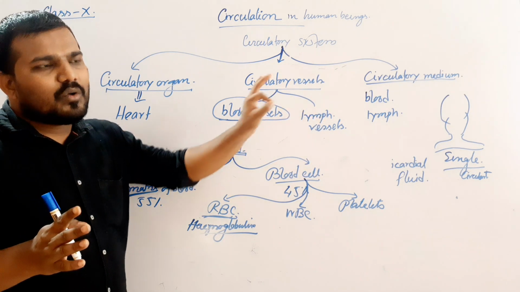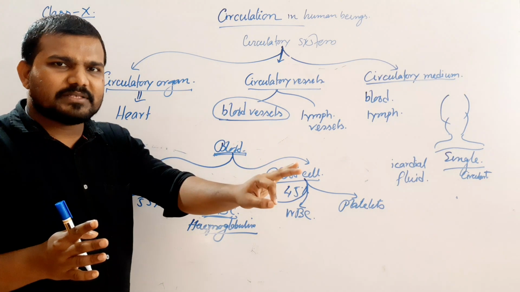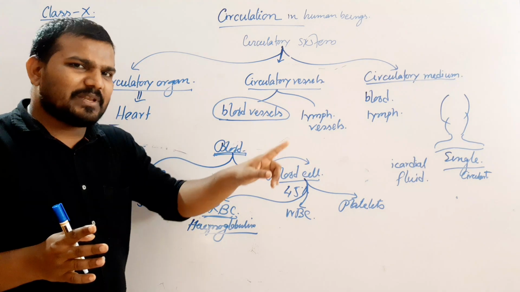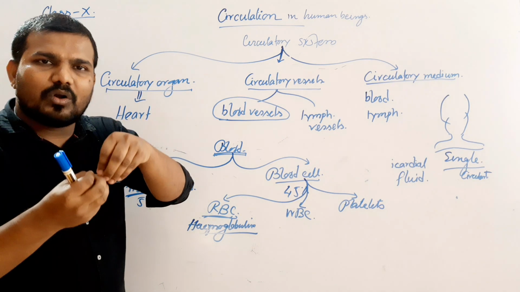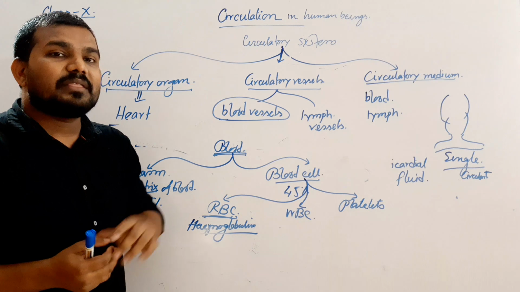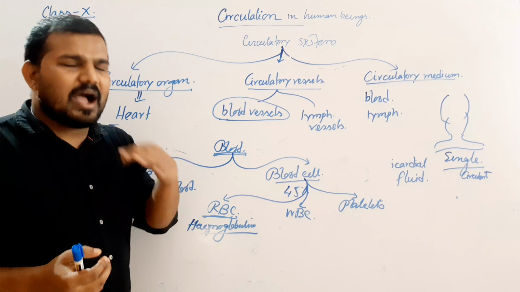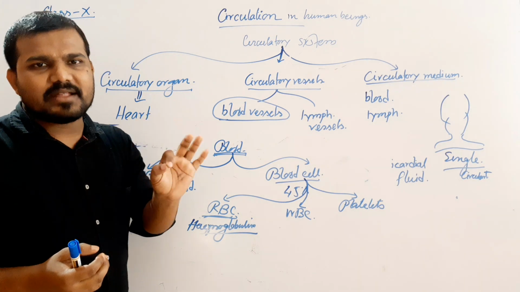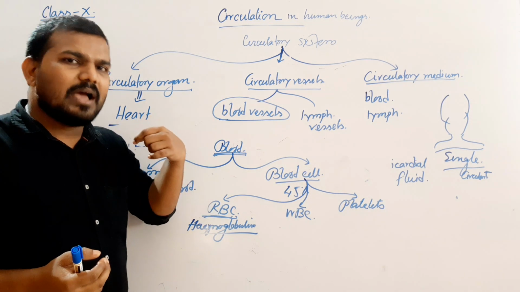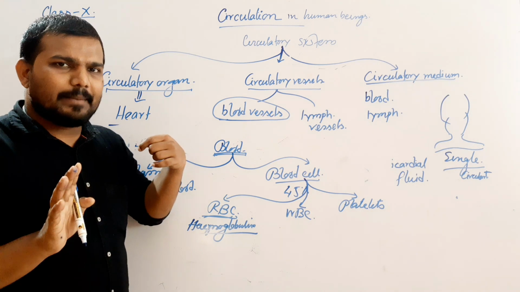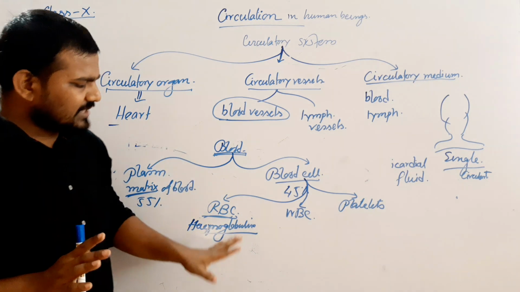Clear? Now, from the left ventricle, this pure or oxygenated blood is going to be circulated in the body parts, and this oxygen is going to be used in respiration, creating carbon dioxide. Now, this carbon dioxide will bind with the hemoglobin and form carboxyhemoglobin that will be transported to the right atrium of the heart. Now, from the right atrium, it will be transported to the right ventricle, and then from there, it will be transported to the lungs, and from the lungs, this carbon dioxide will be released. Now, these are the points.